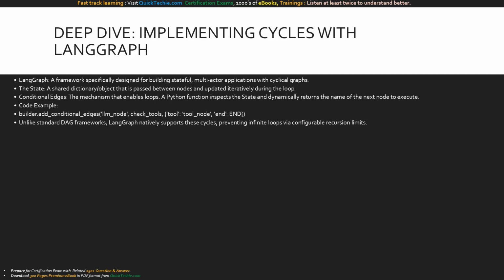In LangGraph, you define a state object that gets passed from node to node. The magic happens using conditional edges. A conditional edge is a Python function that inspects the current state and dynamically decides where to route the execution flow next.